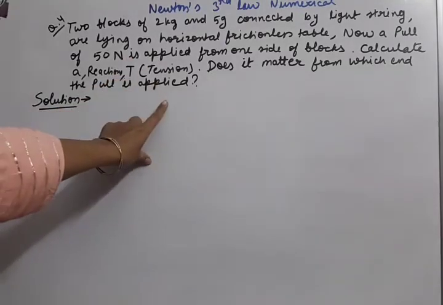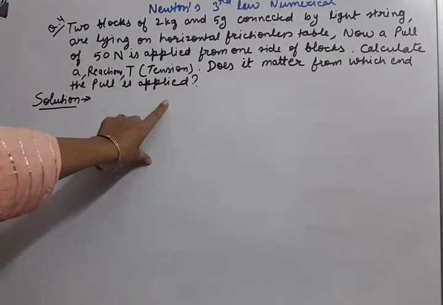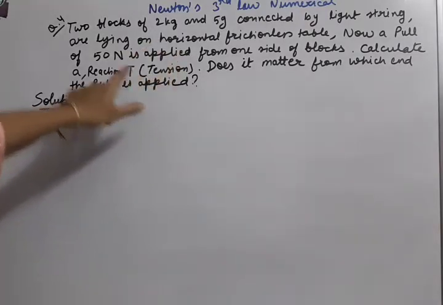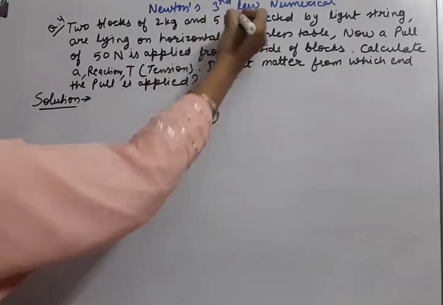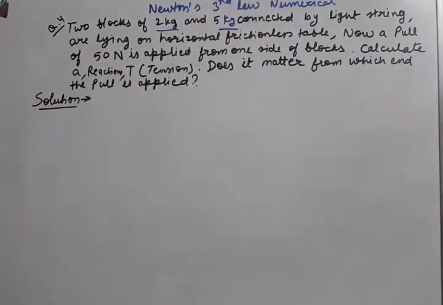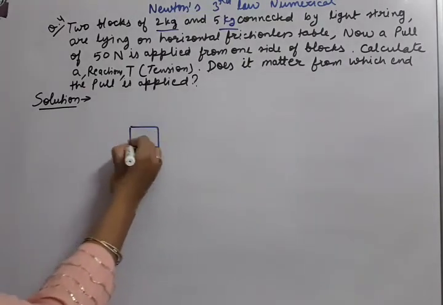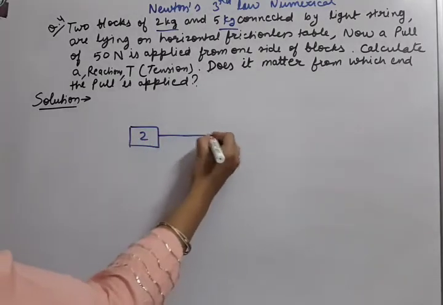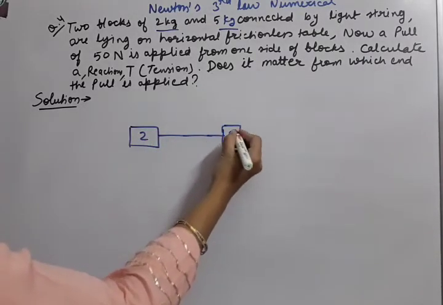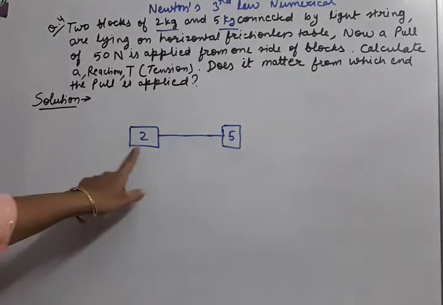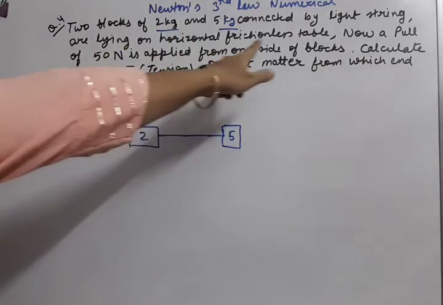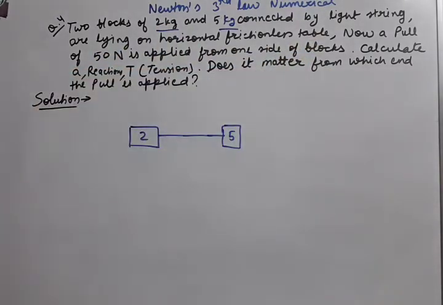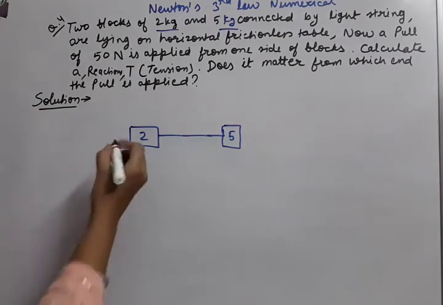Now we have a question in which we'll use Newton's second law and third law. Let us understand the question. Two blocks of 2 kg and 5 kg, both are given in kg only, are connected by a light string. So let us draw the diagram according to the language of the question. 2 kg and 5 kg are connected by a light string. They are lying on a horizontal frictionless table. So let us take a horizontal table.